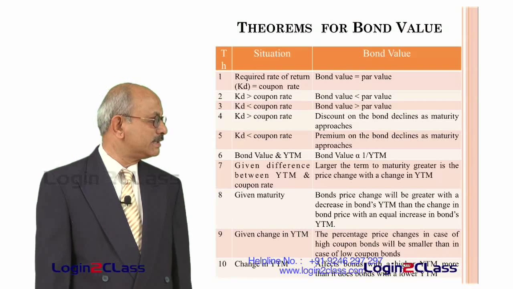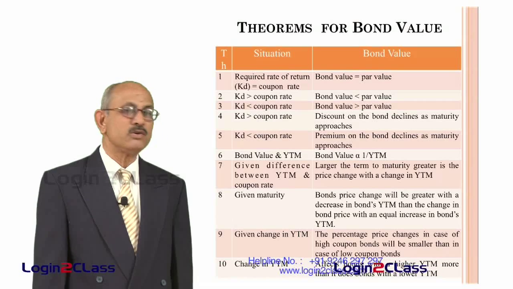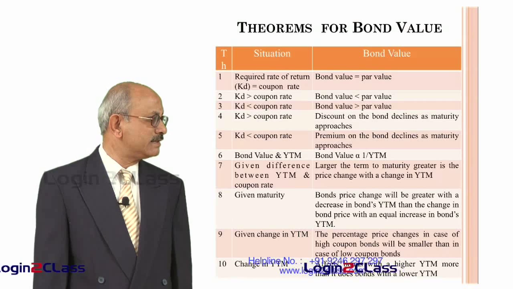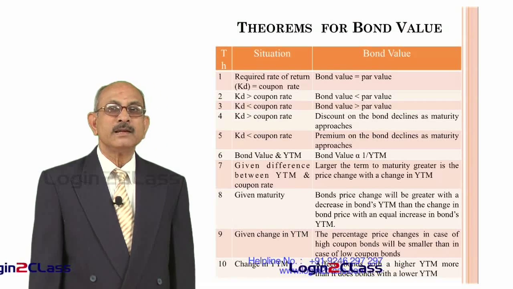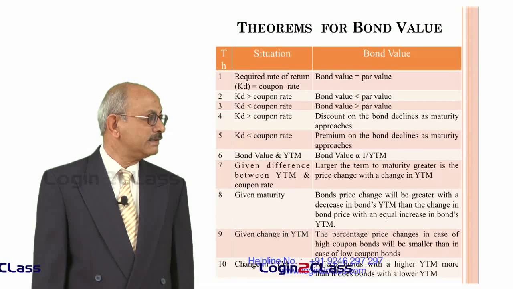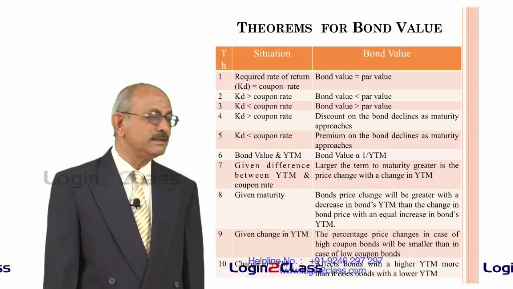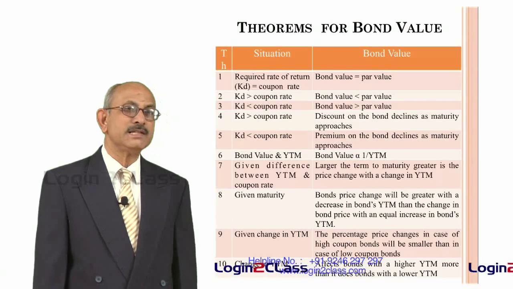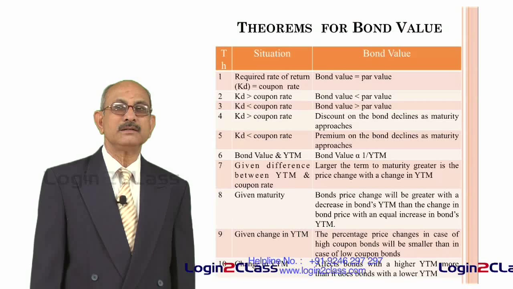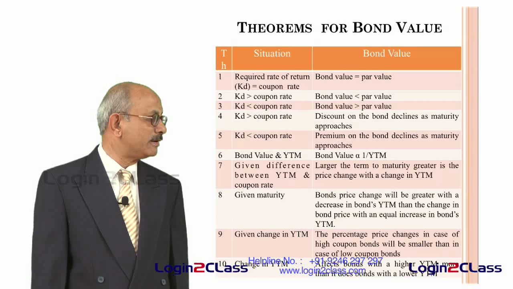And theorem number 7 says, given difference between YTM and coupon rate. If there is a difference between YTM and coupon rate, what happens? Then the larger the term to maturity, greater is the price change with a change in YTM. If you are far away from the maturity of the bond, then greater will be the price change with a change in YTM. If YTM changes, let us say by 1%, the price will change by more than 1%. That is the meaning of this. That means whenever the maturity period of the bond is far away, then this will happen.